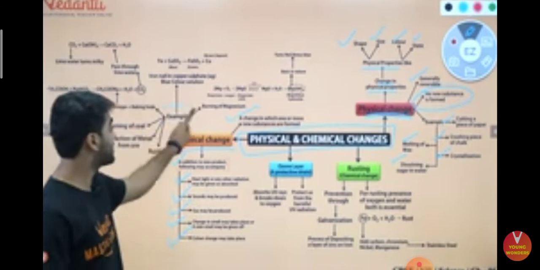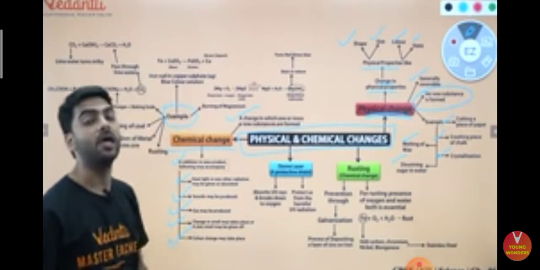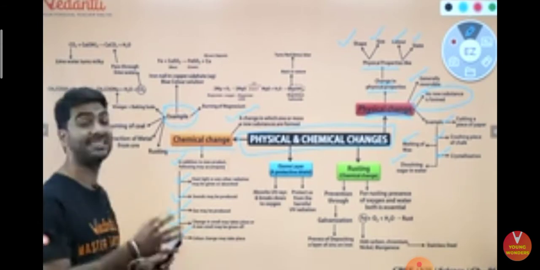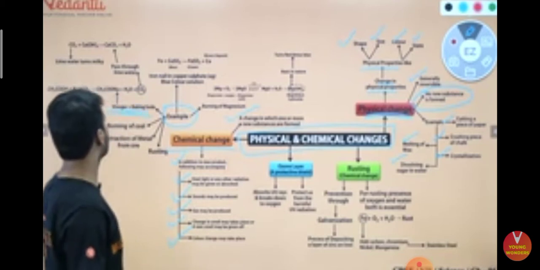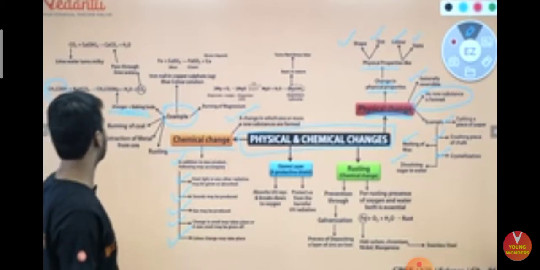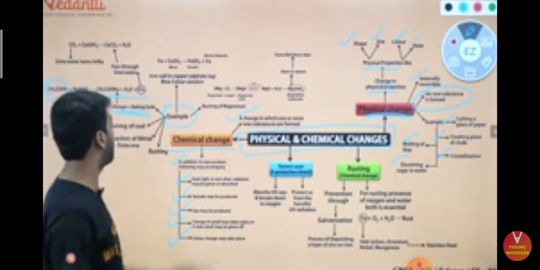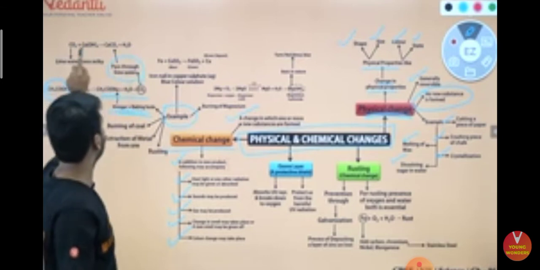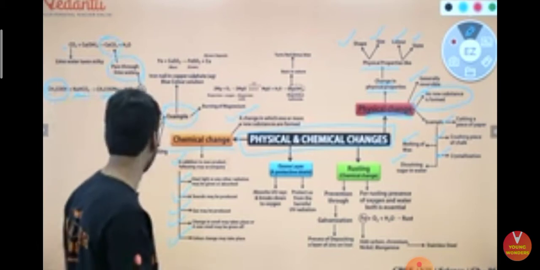Along with that, some very important examples. This particular part which I'm going to discuss now is one of the most important points of the entire chapter, that is examples of chemical changes. Vinegar plus baking soda, that is CH3COOH plus NaHCO3 gives you CH3COONa plus H2O plus carbon dioxide. When you pass this carbon dioxide through lime water, the lime water turns milky, forming CaCO3, calcium carbonate.